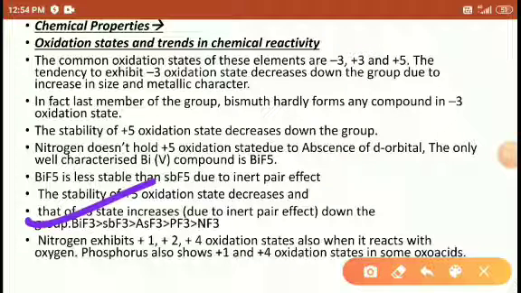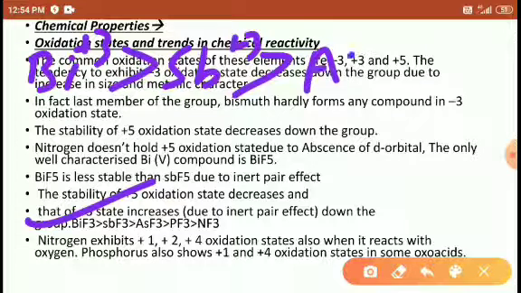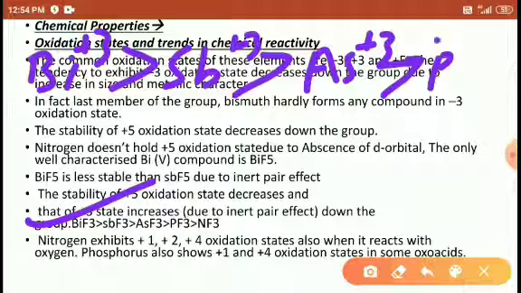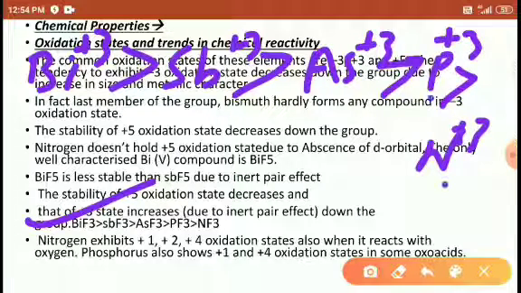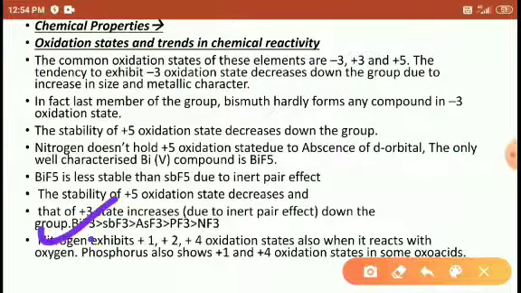The +3 oxidation state increases down the group. Bismuth shows the +3 oxidation state more readily than antimony. Antimony shows it more readily than arsenic. Arsenic shows it more readily than phosphorus. Phosphorus shows it more readily than nitrogen. So the +3 oxidation state increases down the group, and the +5 oxidation state decreases down the group.